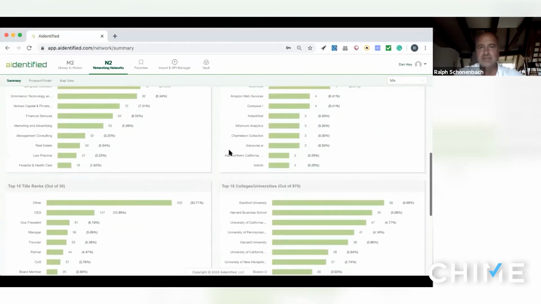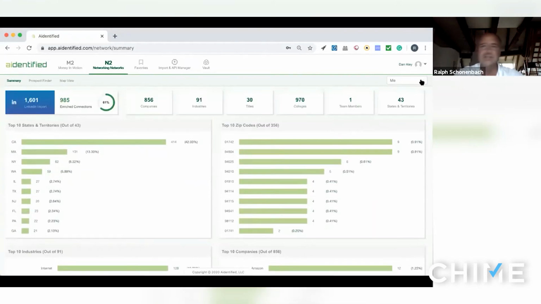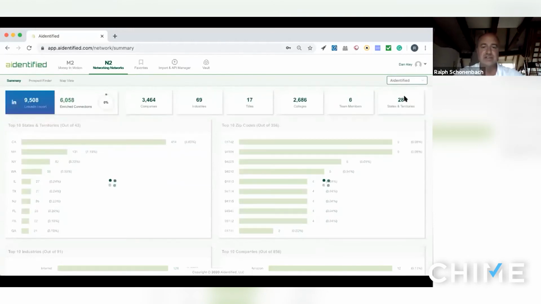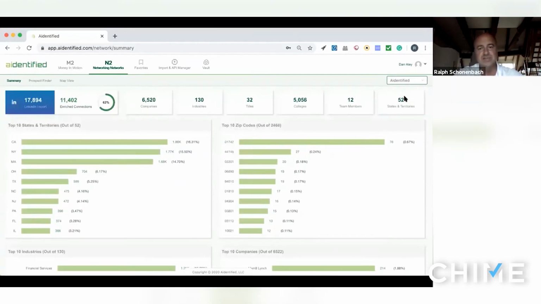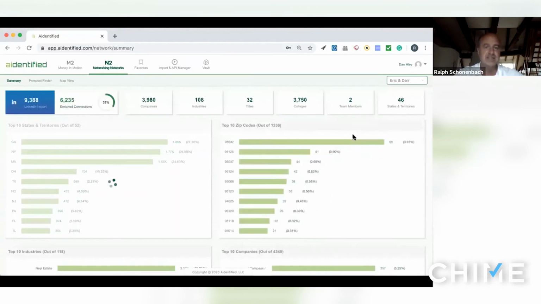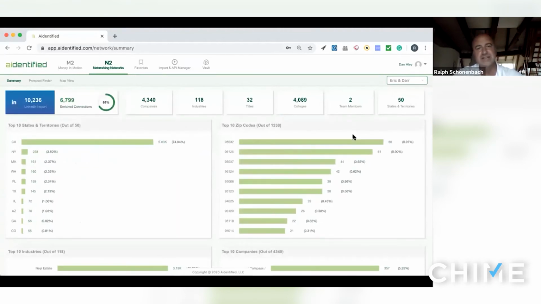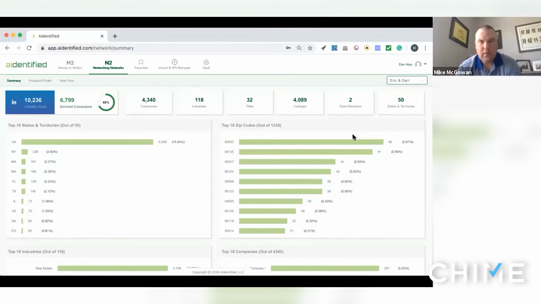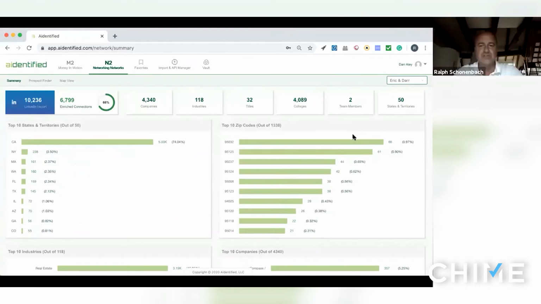And then what I think is really helpful is that you can build teams. So you can have your own company team where you can see a group of people and how their combined networks come together, or you can have a one-to-one team. So Eric and Dar combining their network, for example, and then each one of these networks that you're combining together provides more paths to both the executives benefiting from the wealth events, but also to the profiles that we have in our vault, the 300 million. So you can find connections there.